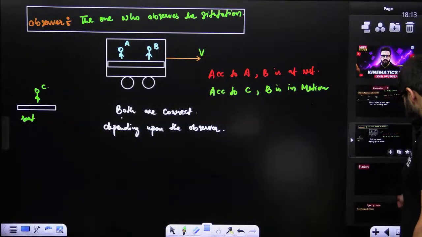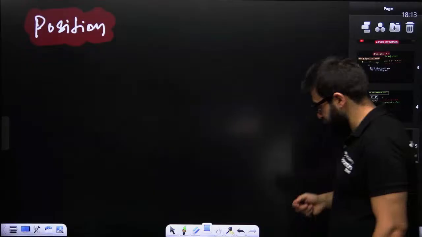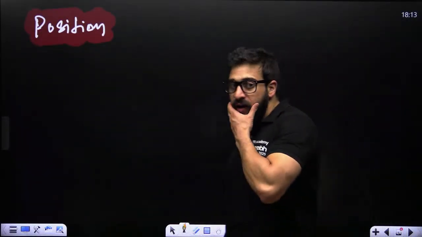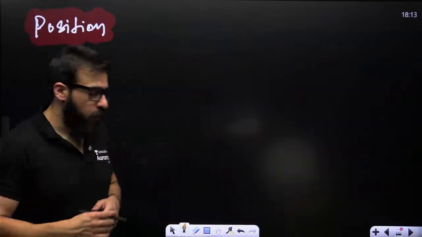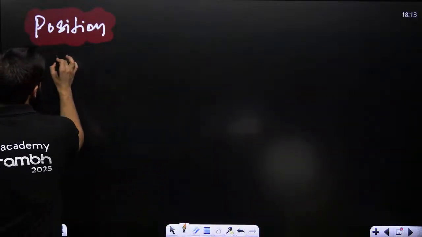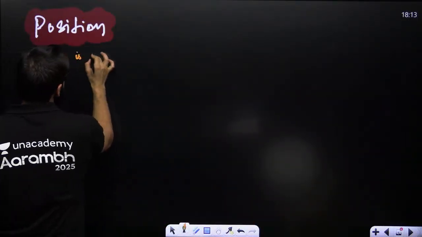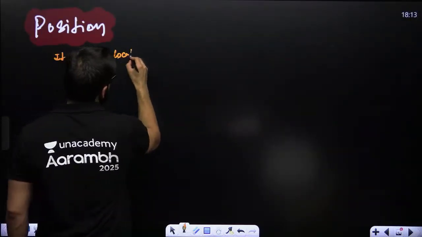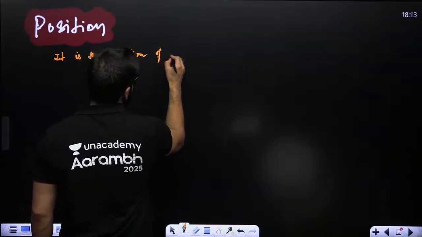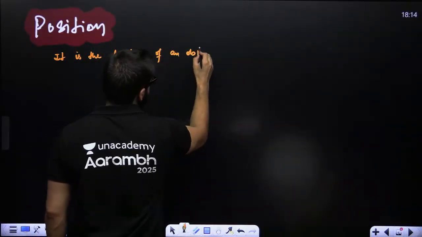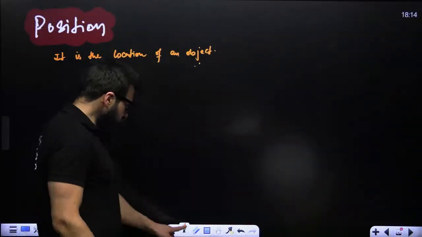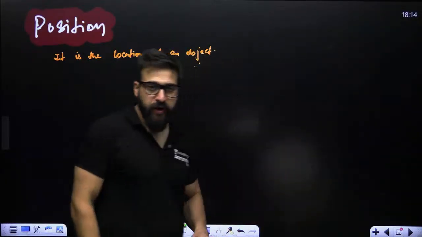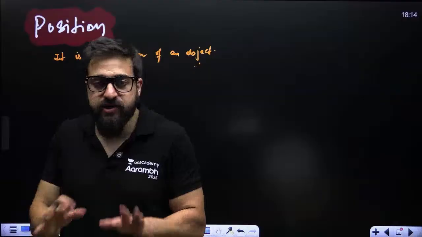Now, guys, let's move on to the next one. That is what we call the position. How do you define the position of an object? Position simply means it is the location of an object. Location means where the object actually is. Where the object actually is, that is the location of an object.